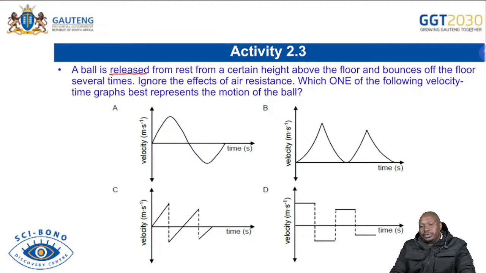Then obviously after bouncing, it will change direction and move in the other direction. They are saying ignore the effects of air resistance. Which one of the following velocity time graphs best represents the motion of the ball? So you are able to check that, okay, this one, I've already indicated that this will be a nice way